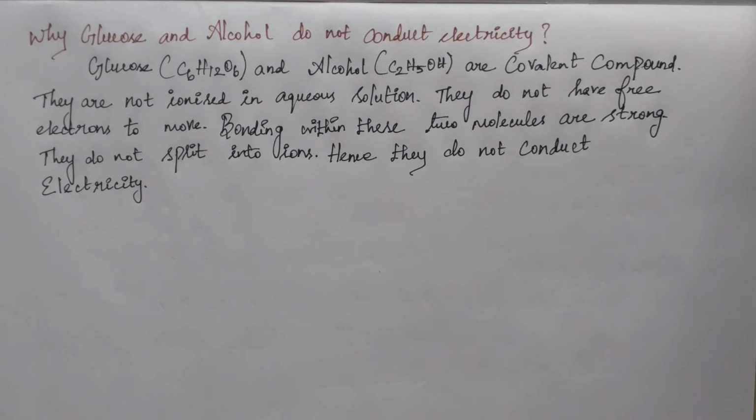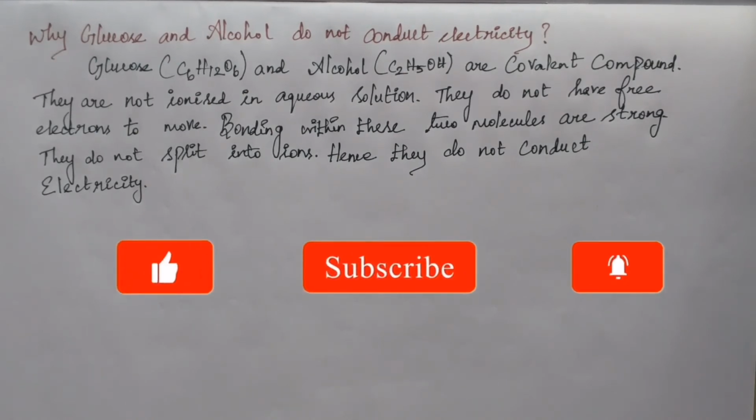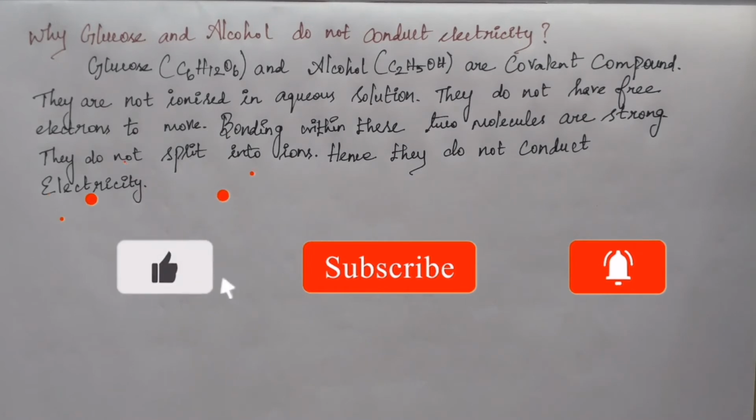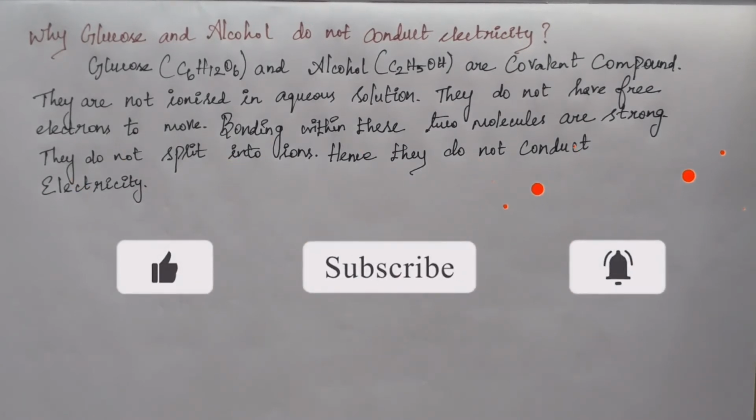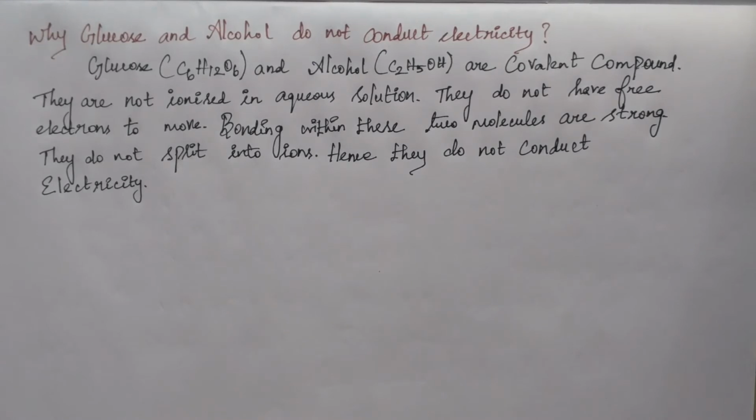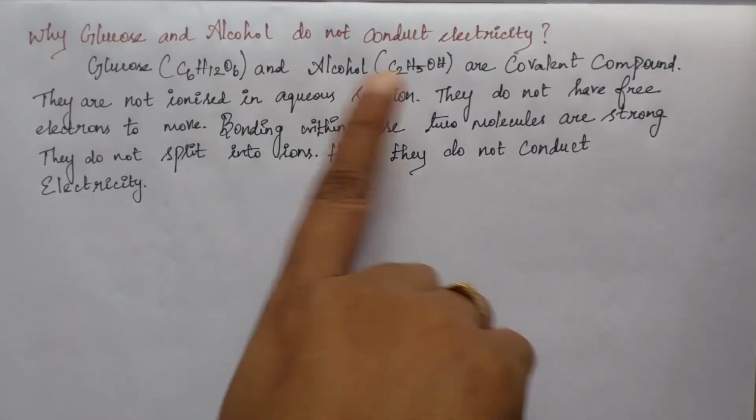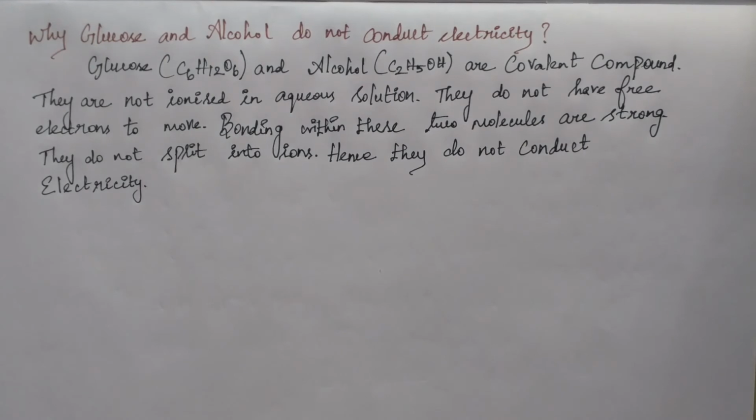So one question may be asked from the activity, students: why do glucose and alcohol not conduct electricity? Already I said that only ions or electrons conduct electricity. These two are the conditions responsible to carry electric current, right? Now see, glucose and alcohol are organic compounds. Organic compounds' dissociation is very low compared with inorganic compounds. They are actually covalent compounds.